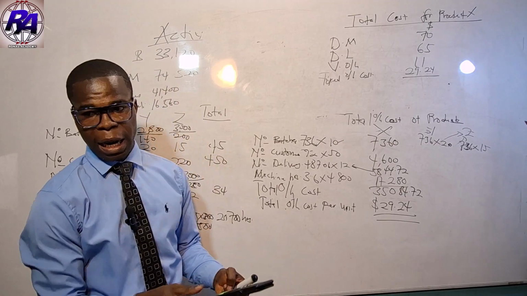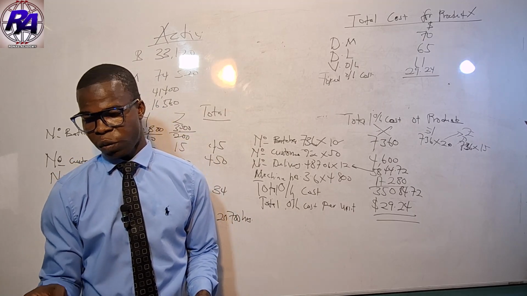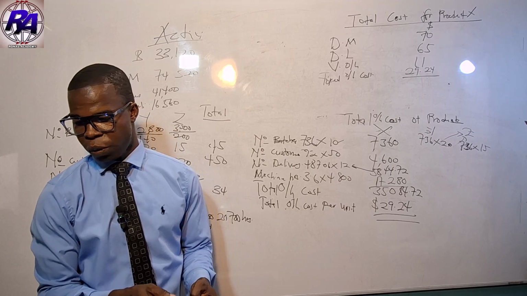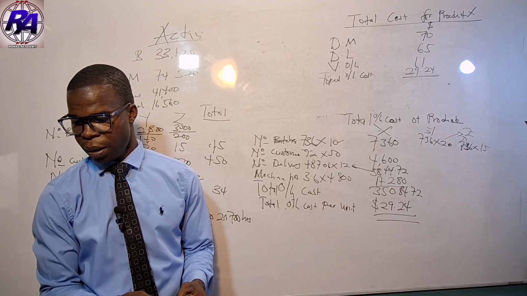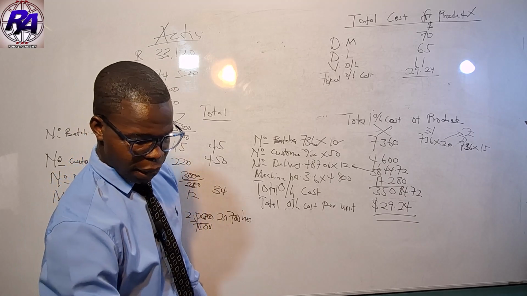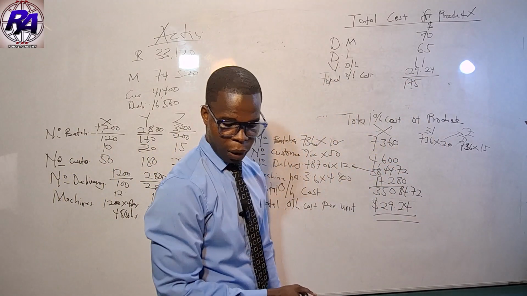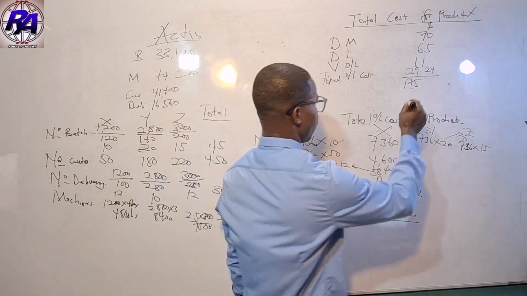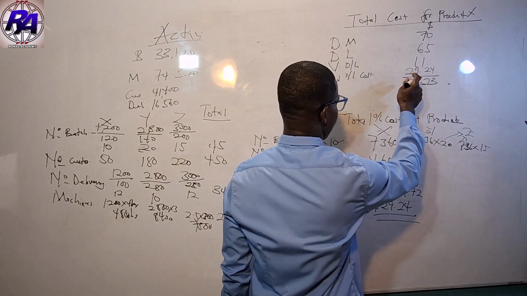I didn't include the last figure because that is what we have apportioned. If you add everything, you're going to get 175.23.